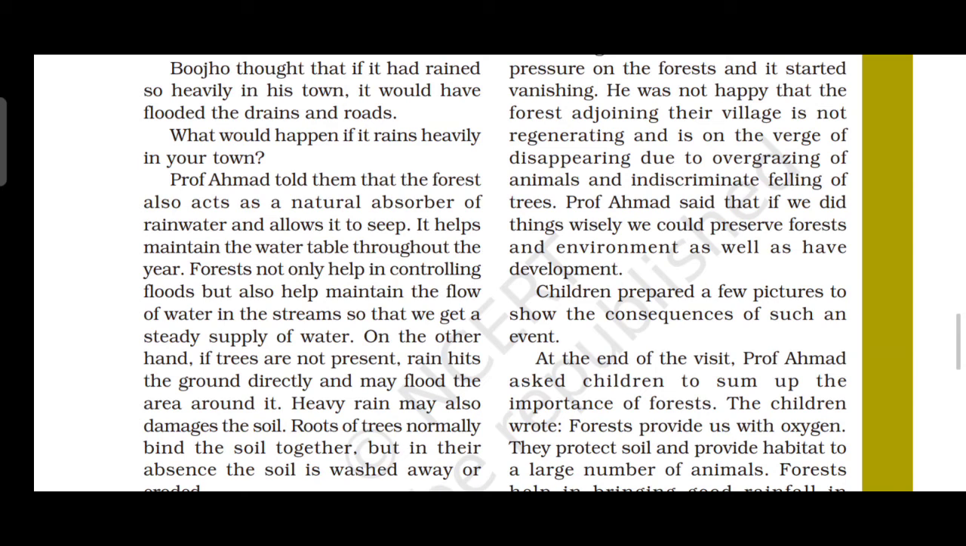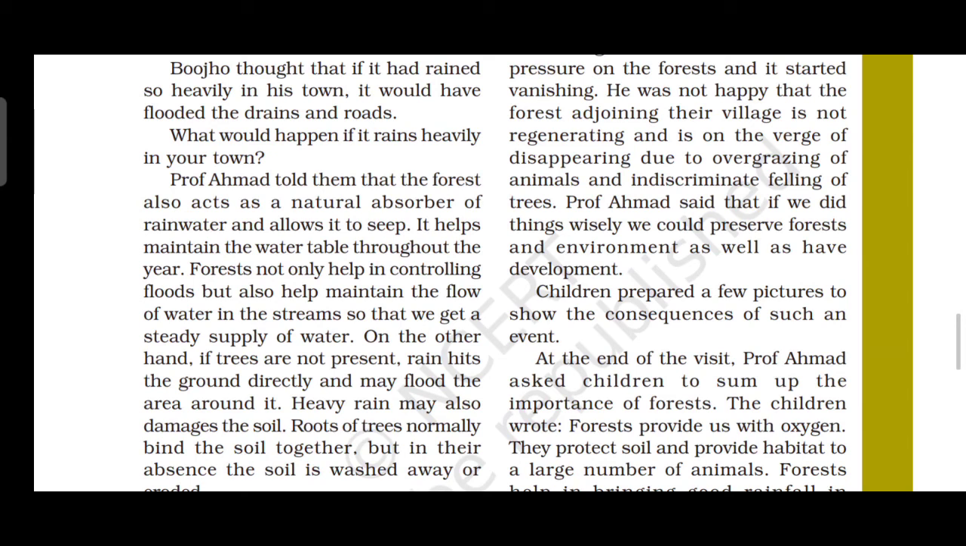On the other hand, if trees are not present, rain hits the ground directly and may flood the area around it. If there is a tree, it absorbs the water. Heavy rain may also damage the soil. Roots of the tree normally bind the soil together, but in their absence, the soil is washed away or eroded.